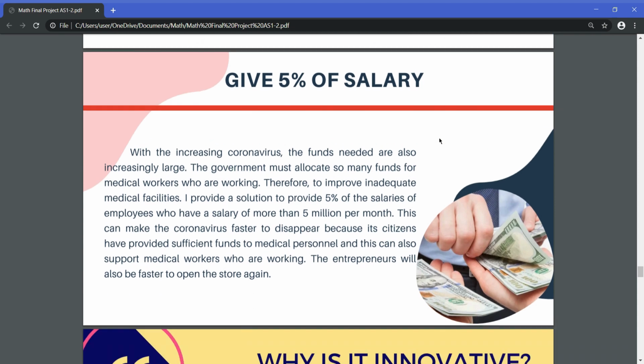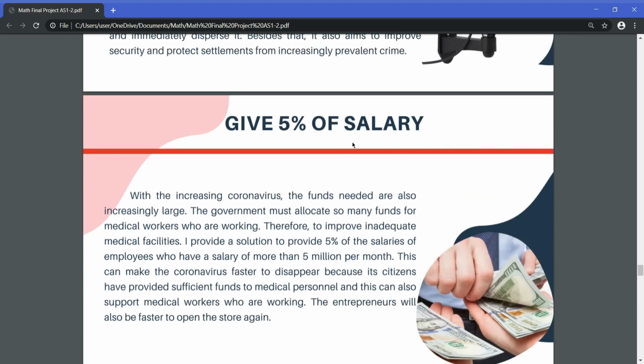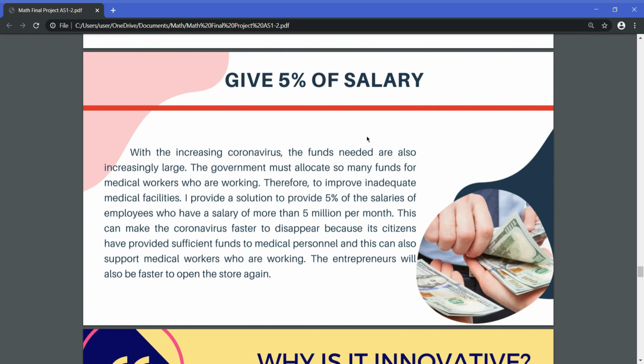So the third one is to give 5% of the salary. With the increasing coronavirus, the funds needed are also increasing. The government must allocate many funds for medical workers who are working, and to improve inadequate medical facilities. So I provide a solution: to provide 5% of the salaries of employees who have a salary of more than 5 million per month. This can make the coronavirus disappear faster because citizens have provided sufficient funds to medical personnel, and this can also support medical workers who are working. The entrepreneurs will also be faster to open and restore again.